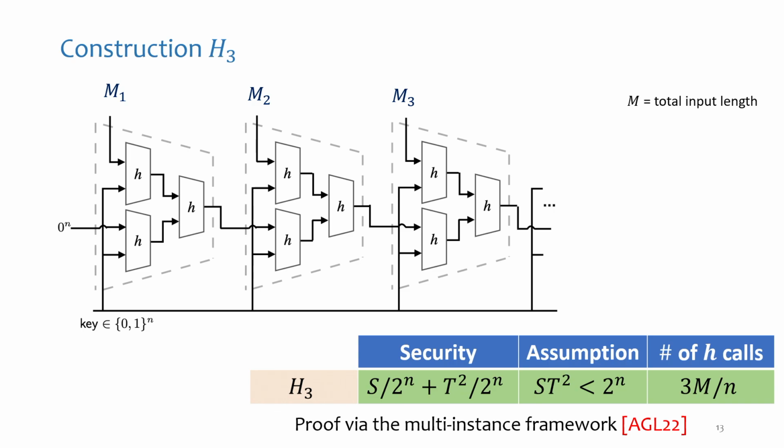At a very high level, the multi-instance framework allows us to take a problem that we want to analyze in the ST model and translate it into a completely uniform model where there's no S, but the game is one where the adversary needs to solve not just one instance, namely not find a single collision, but find many collisions for many different instances. Because the adversary has lots of games to play, the analysis becomes a little bit harder, but at least we don't have the advice to take care of, so we can use existing tools like probability and compression arguments and things like that.